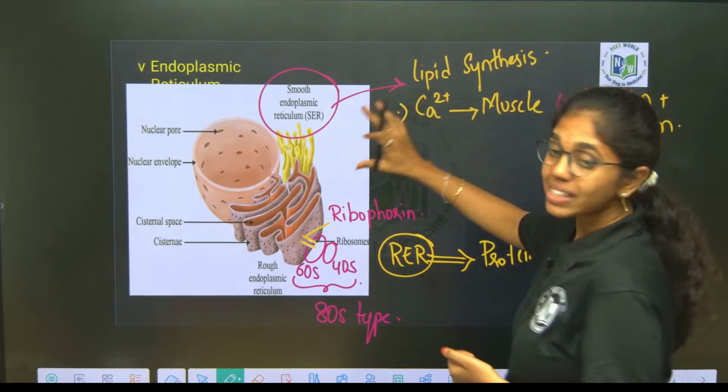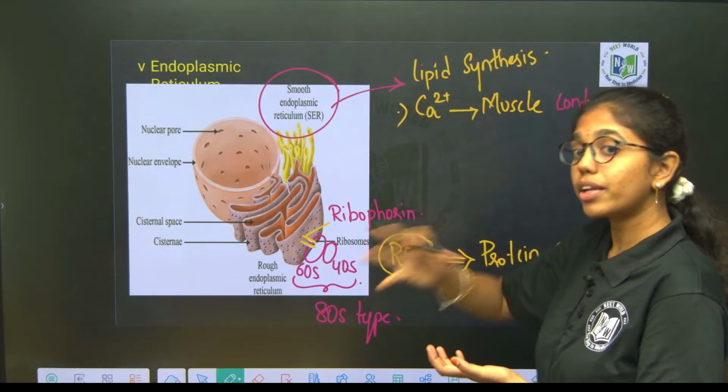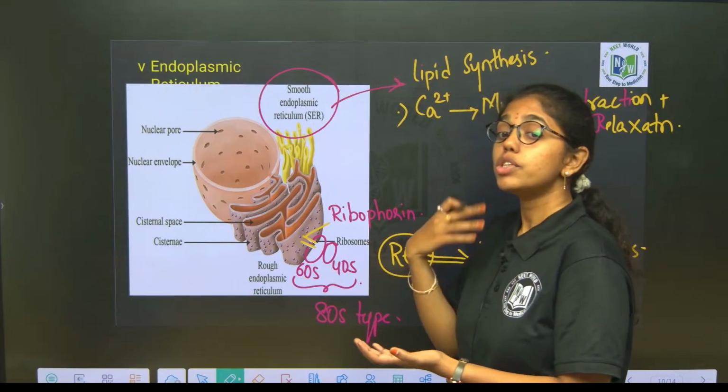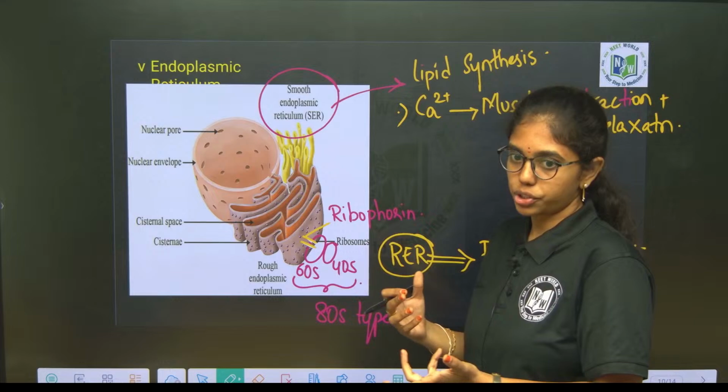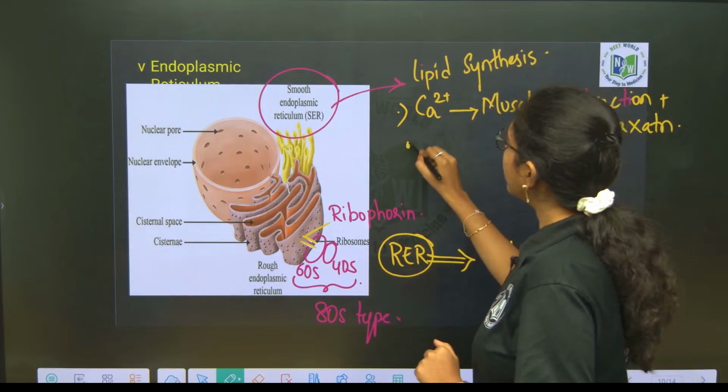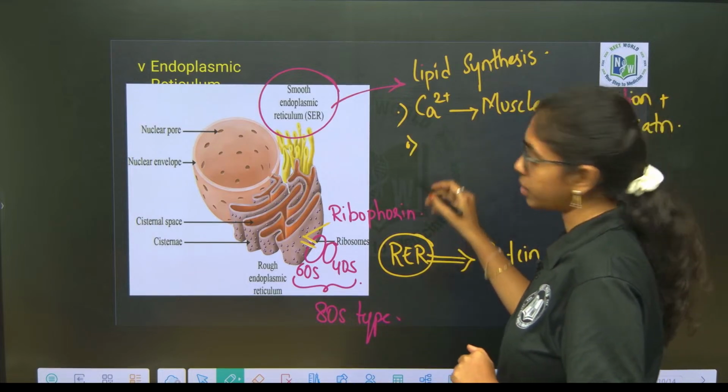This will modulate calcium ion concentration, which will help in regulation of muscle contraction and relaxation. And then detoxification of drugs.